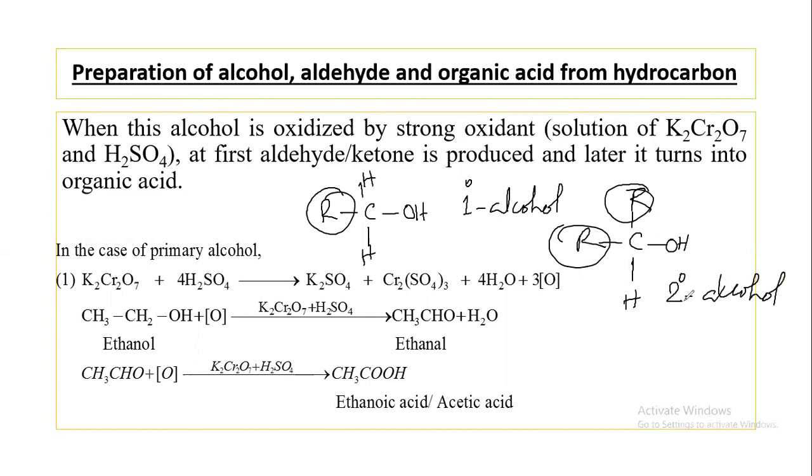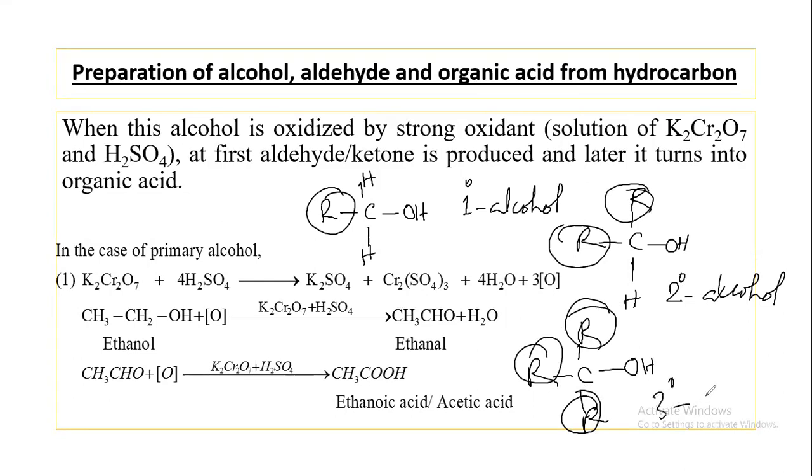Second degree or secondary alcohol. But if 3 alkyl groups are present here, it is a 3 degree alcohol or tertiary alcohol. Primary alcohol oxidizes and produces aldehyde. Secondary and tertiary alcohol oxidize and produce ketone.